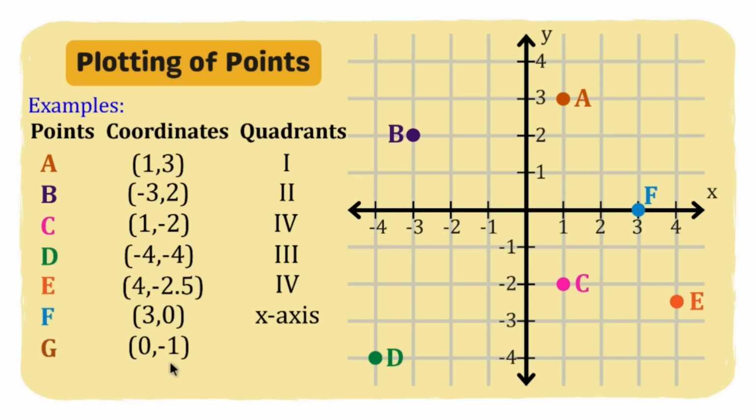0, -1 naman po siya. Okay, so since 0 siya sa x, ibig sabihin nandito siya sa gitna. Okay, so ang line natin dito mismo sa y-axis. And then since -1 po yung kanyang ordinate, move down lang po tayo dito. Ito po yung ating magiging line. So there you go, -1. And saan po siya nag-intersect? Dito po. Okay? So we have point G.